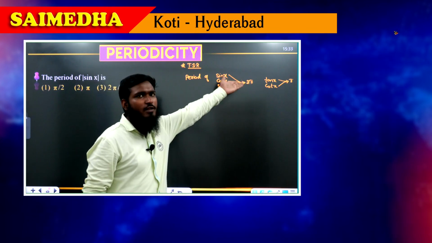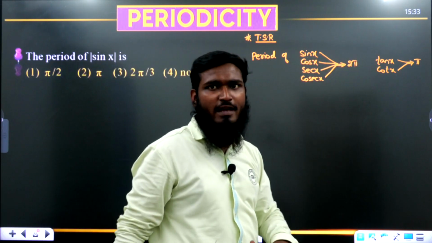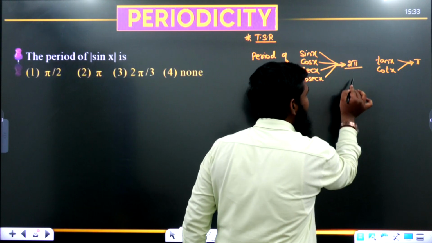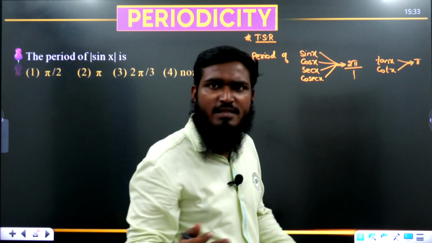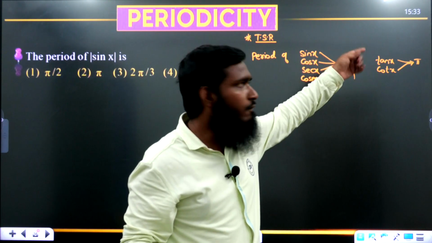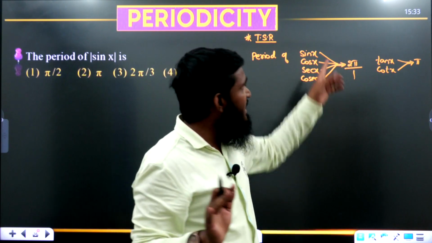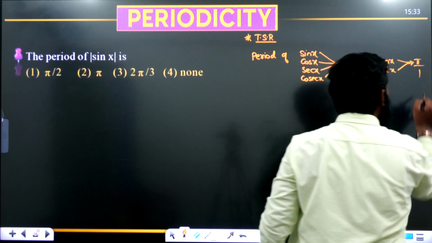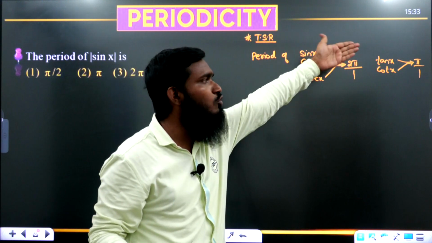Actually for this also we are using the T by mod A formula only. The T value we have taken as 2 pi divided by the A value, and the A value is equal to 1. So 2 pi by 1 means 2 pi only. For this also the T by mod A formula has been used. For tan and cot, the T value is pi and the A value is 1. That's why we remember directly the period as 2 pi and pi.